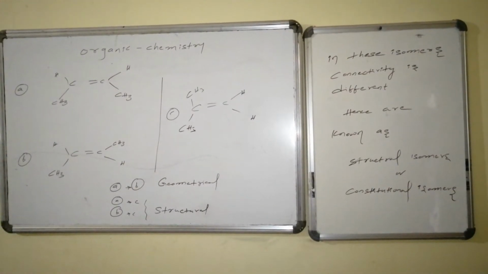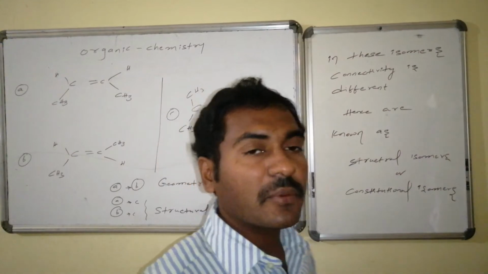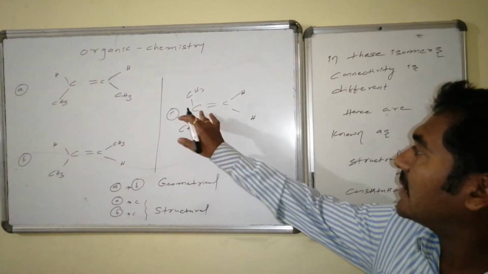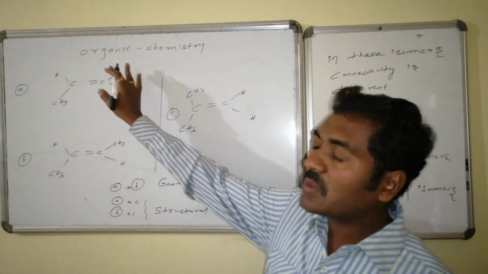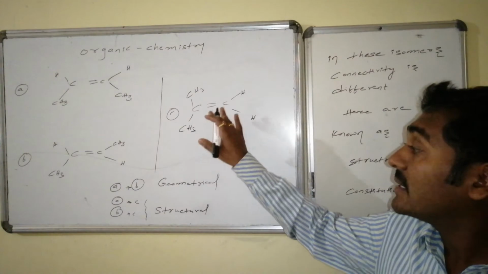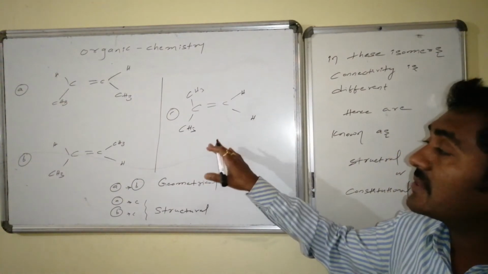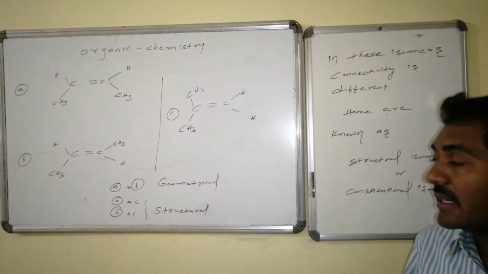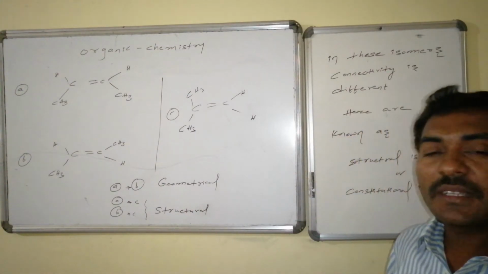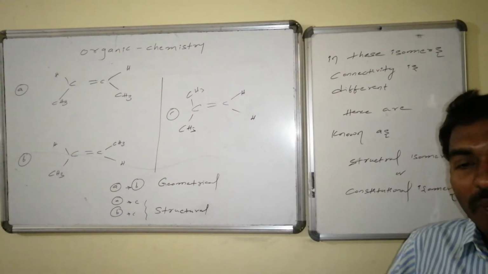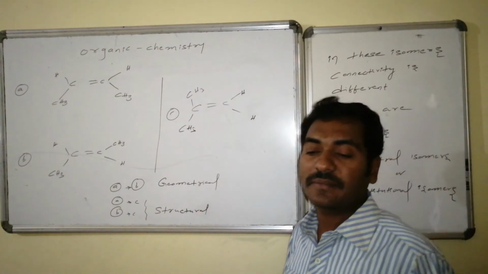As explained here, I wrote another compound in which 2 methyls are present on the same carbon atom. Here this carbon is connected to 3 carbons. In the others, there is no carbon which is connected to 3 carbons. Connectivity is different. Hence, C becomes a structural isomer of A as well as B. Thus A and B are geometrical isomers. A with C, or B with C, makes an isomerism relation, and that isomer is a structural isomer.